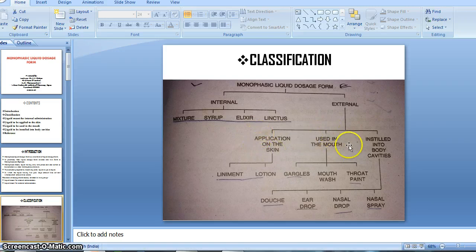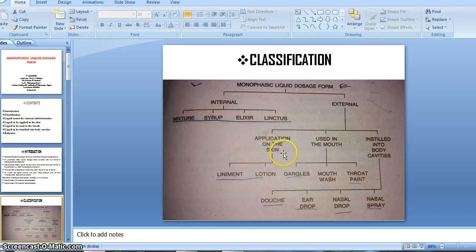Then used in the mouth. This kind of preparation we only take in the mouth, but do not drink. हम लोग इसे पीते नहीं हैं, सिर्फ माउथ में यूज़ करते हैं इसका. That's why it is called external. Then installed into body cavities, liquid preparations installed into body cavities.